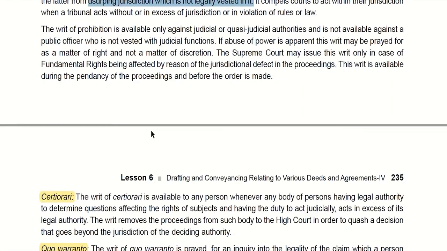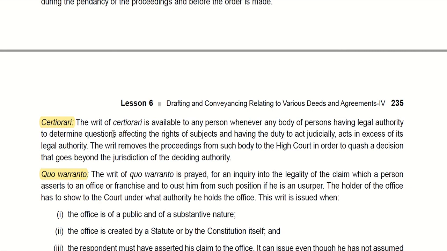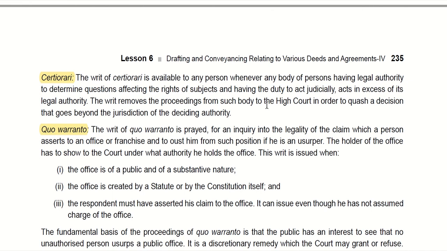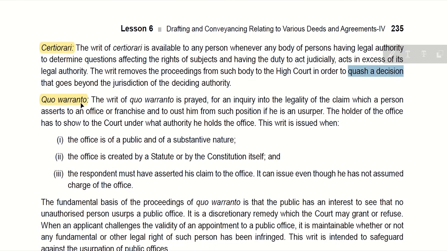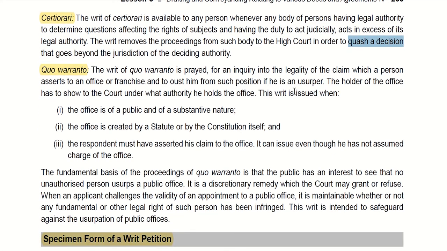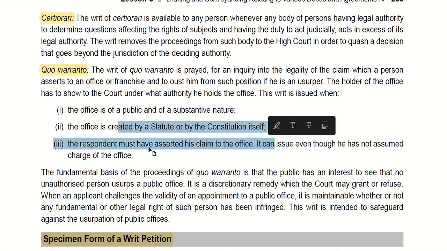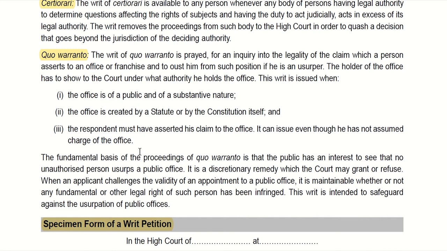The fourth writ is the writ of certiorari. In this writ, when any inferior court or authority has already passed a decision or judgment which it did not have the power to pass, the High Court or Supreme Court passes this writ to quash or reject that decision. The fifth writ is the writ of quo warranto, which is issued by the Supreme Court or High Court to inquire if any person who is occupying any public office has the legal authority to occupy it. Like this, you can explain the types of writs in brief for the above question.